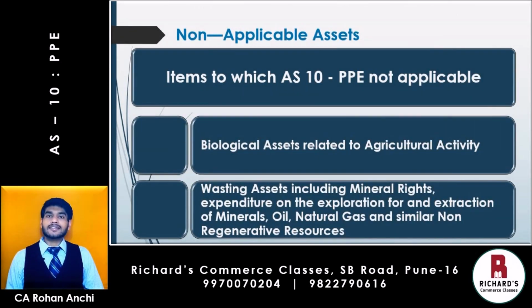Non-applicable assets. What are the assets to which AS 10 is not applicable? Let us see. First is biological assets related to agricultural activity. What are biological assets? Biological assets include all trees and plants and livestock. So livestock also includes cattle, horses, bullocks, etc. All these assets are excluded from AS 10. And also wasting assets, including mineral rights, expenditure on the exploration for and extraction of minerals, oil, natural gas and similar non-regenerative resources. For this also AS 10 is not applicable because there is a separate guidance note issued by ICAI for this.